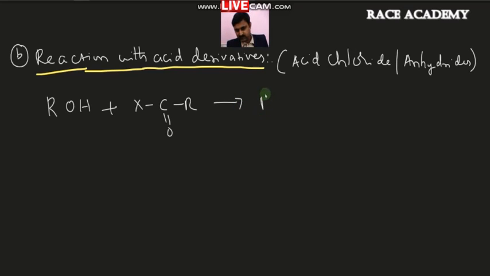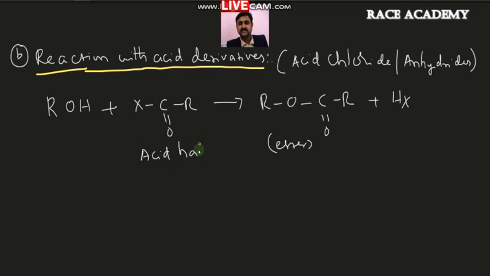After the removal of that, you will get RCOOR. This is an ester, with the removal of HX. So this is ester formed. You got RCOX here, which is called an acid halide. So with acid halides also, alcohols are giving esters.